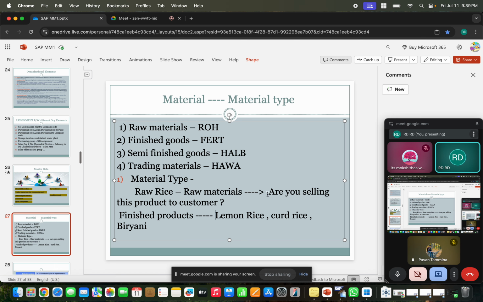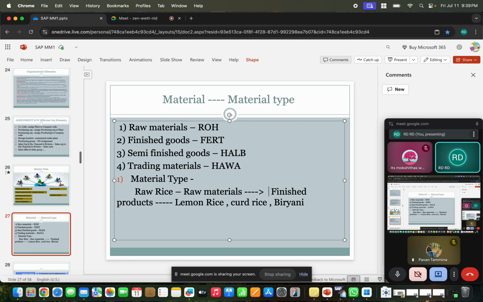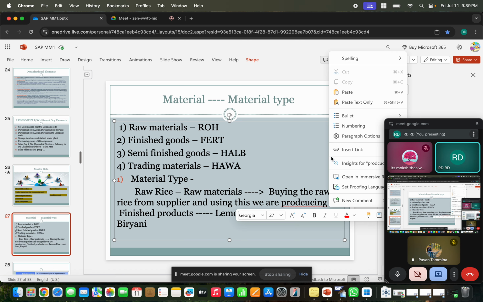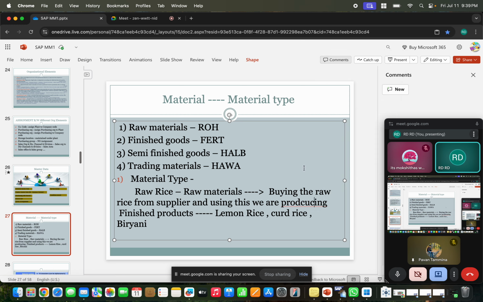So what are we actually doing here? We are not selling, so the process changes. Here we are only buying the raw rice from outside, from a supplier, and using it we are producing finished goods. Clear? Is it clear?